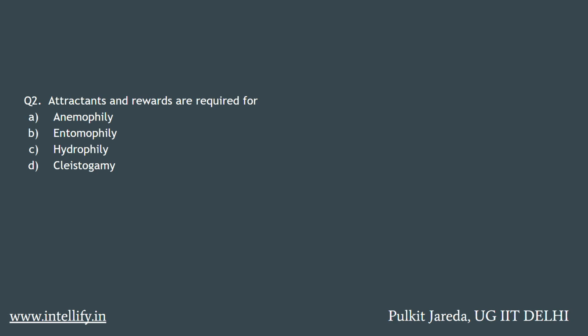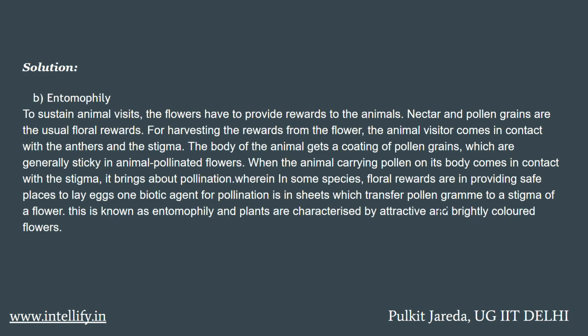Question number 2. Attractants and rewards are required for anemophily, entomophily, hydrophily, cleistogamy. Its answer is entomophily. To sustain animal visits, the flower has to provide rewards to the animal. Nectar and pollen grains are the usual floral rewards.